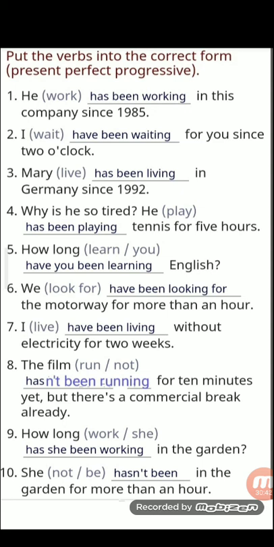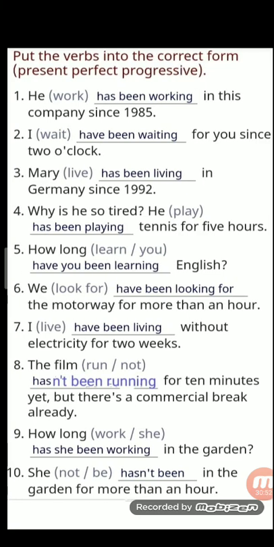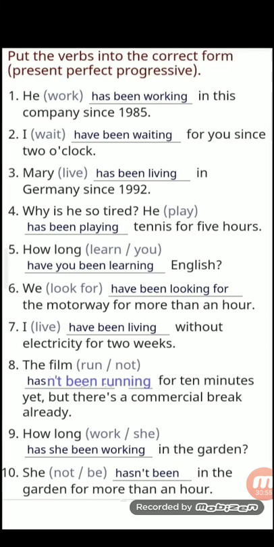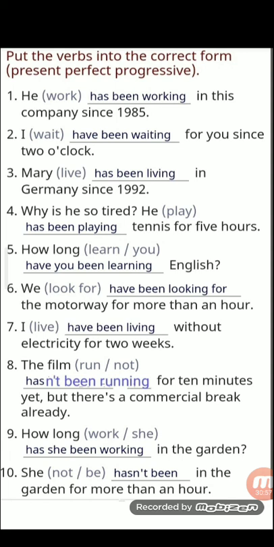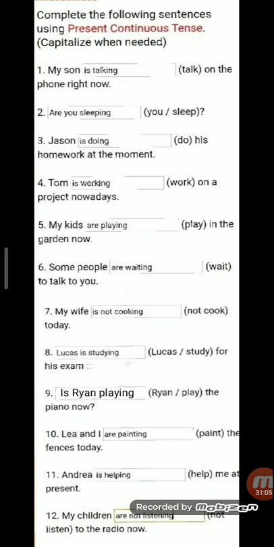How long bracket work and she has been working? This is a question mark sentence in the garden. She not be in the garden for more than an hour. So not be to hasn't been in the garden. Now we are going to do simple continuous tense. Now very easy. Continuous में singular है तो is, plural है तो are, with ing form of the base form, right? Base verb I'm talking about, which is given in the bracket.